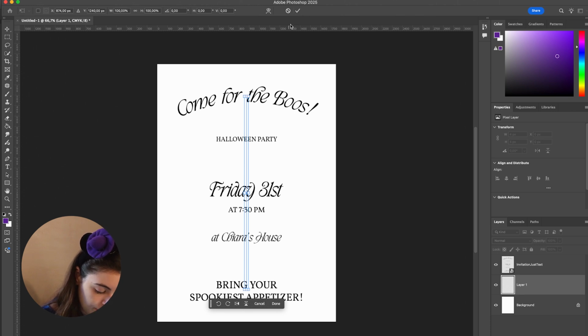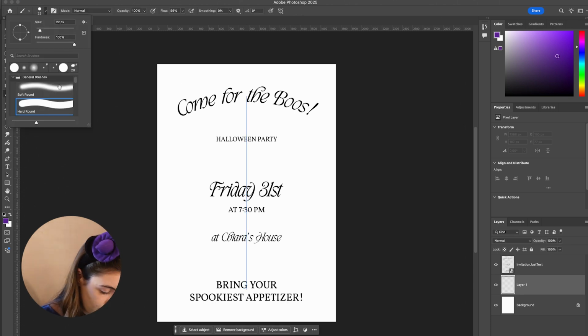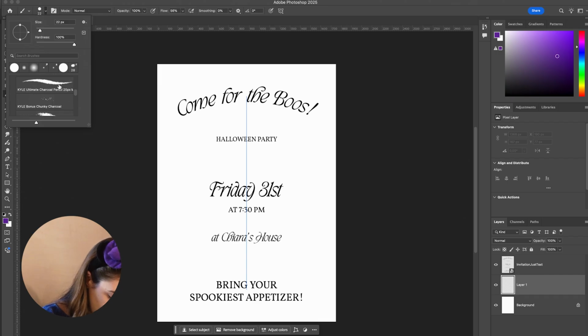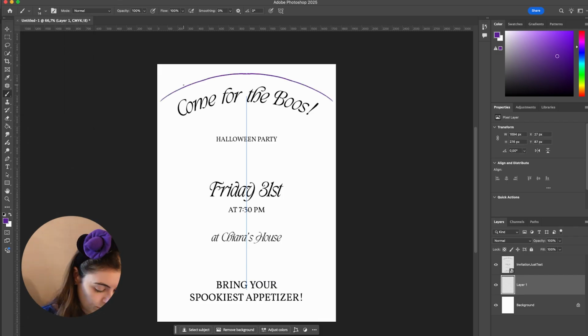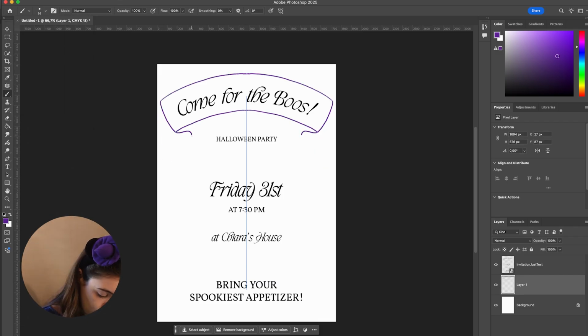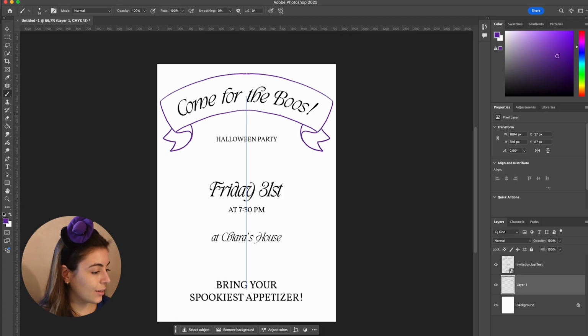Yes, that's fine. Let me change the brush to a more drawing-like one. The drawing box usually works. I like how it looks. Maybe we need to resize it a little bit on the upper part.